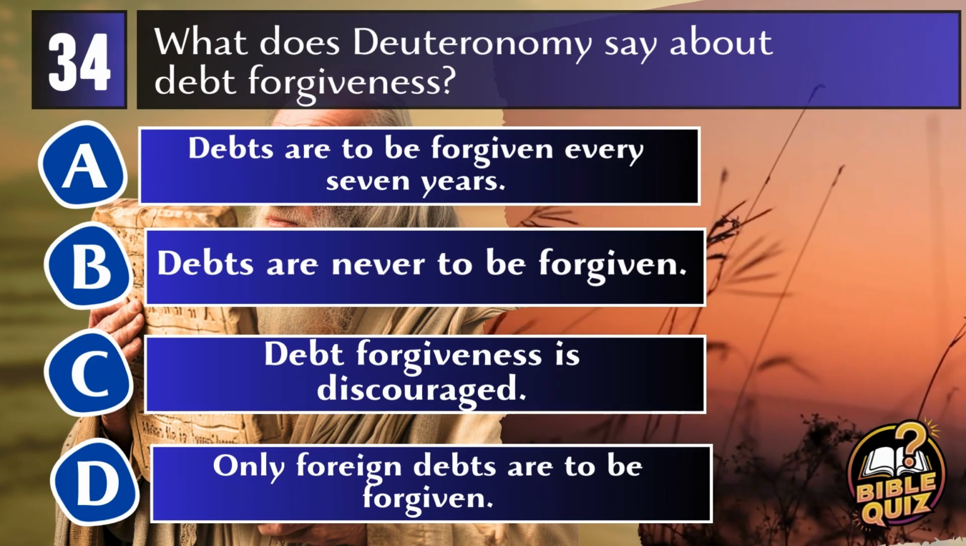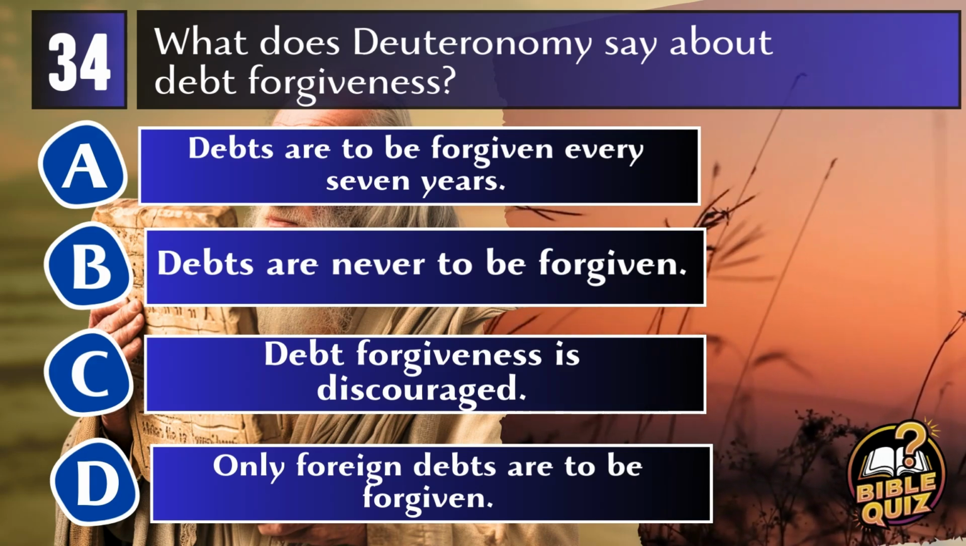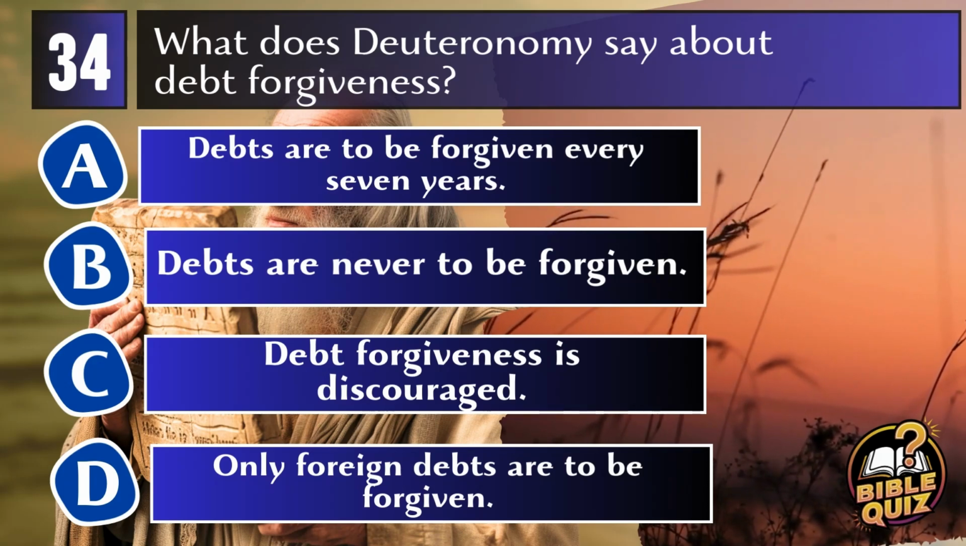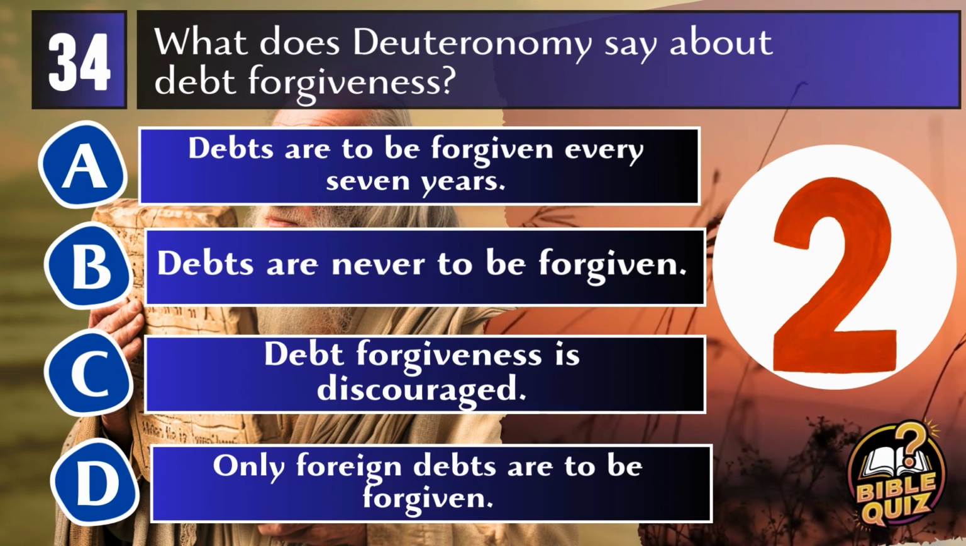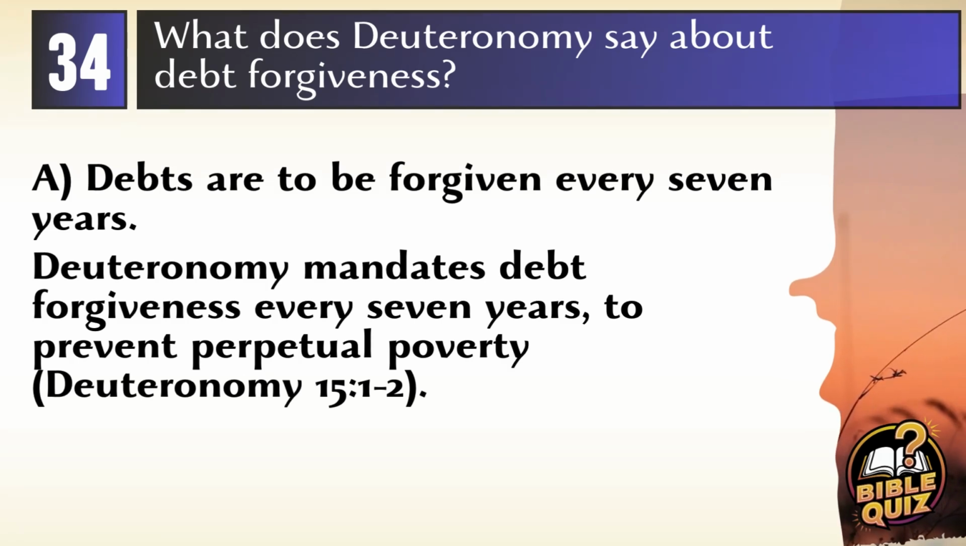Question 34. What does Deuteronomy say about debt forgiveness? A. Debts are to be forgiven every 7 years. B. Debts are never to be forgiven. C. Debt forgiveness is discouraged. D. Only foreign debts are to be forgiven.